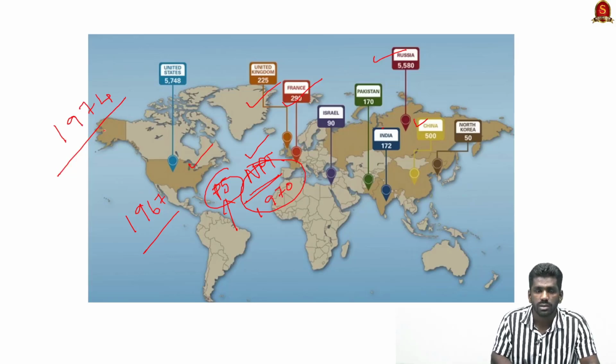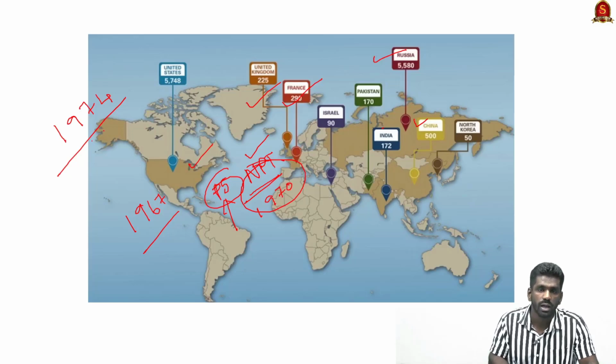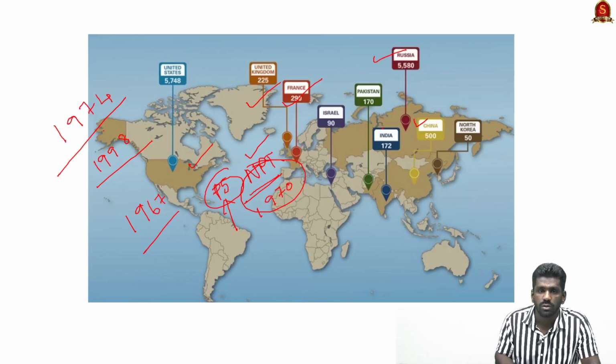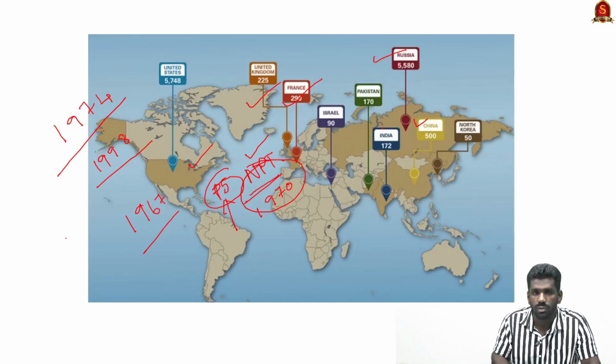After India's nuclear test, Pakistan felt the urge to create its own nuclear weapon. So it got help from China, and it created the nuclear weapon and conducted its test in 1998. In 1998, India also conducted its second nuclear test, Pokhran 2. So this is about India and Pakistan acquiring nuclear weapons. Both India and Pakistan are not signatories to the nuclear non-proliferation treaty. Israel also got nuclear weapons after the 1970s, and North Korea also got nuclear weapons, and Iran is currently working on developing a nuclear weapon.